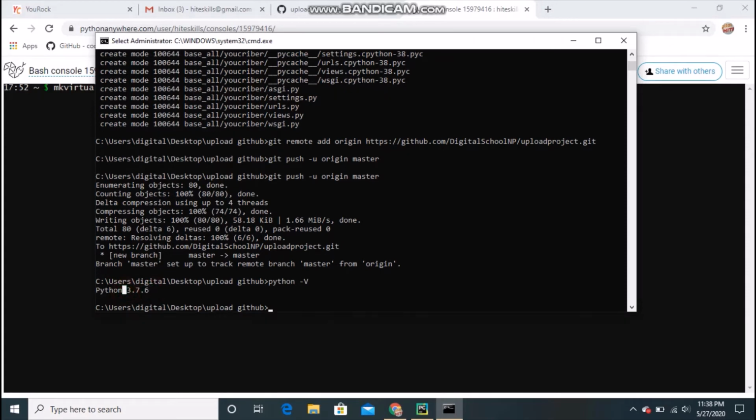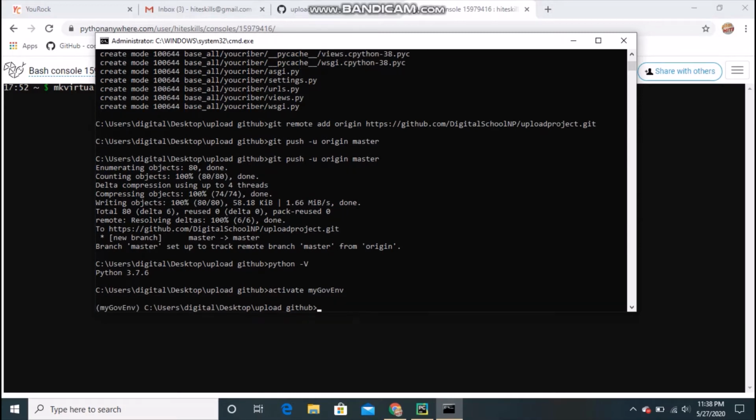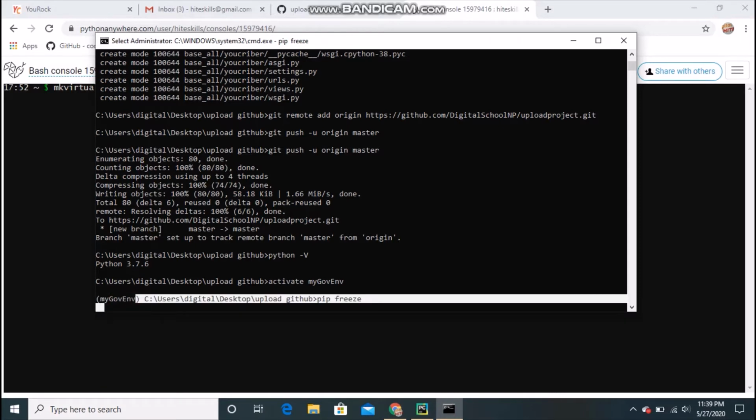And one more way you can see is when you activate the virtual environment which you have created earlier for your main project, just do pip freeze, and it will show what things you have downloaded or installed for that virtual environment.